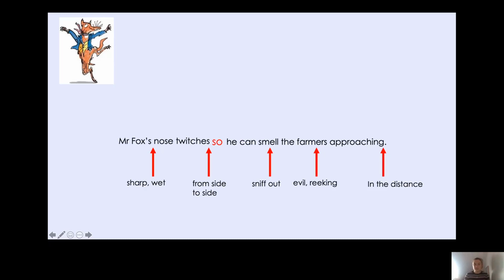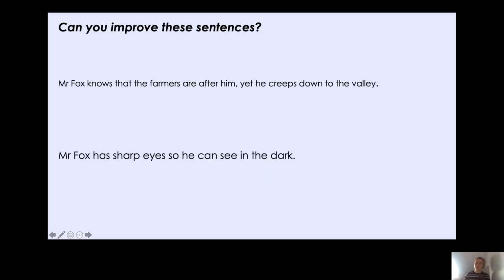So I've added 5 different things to this sentence, and it has really improved it, hasn't it? Okay, so now it is your turn. Here are 2 of the sentences that we put together a little bit earlier. So we've got Mr. Fox knows that the farmers are after him, yet he creeps down to the valley. Mr. Fox has sharp eyes so he can see in the dark.